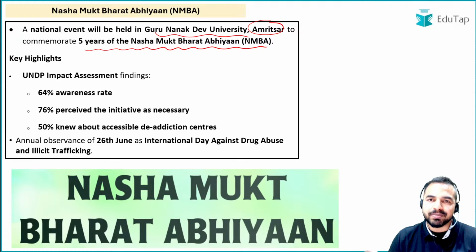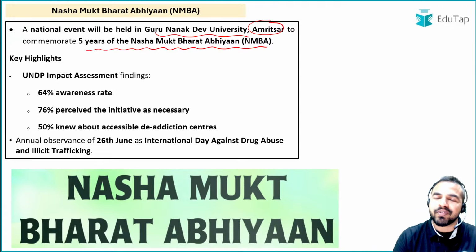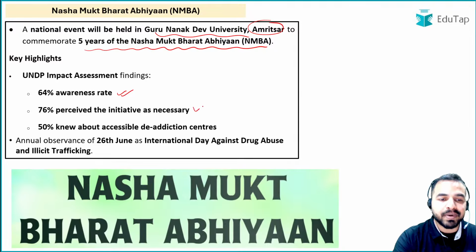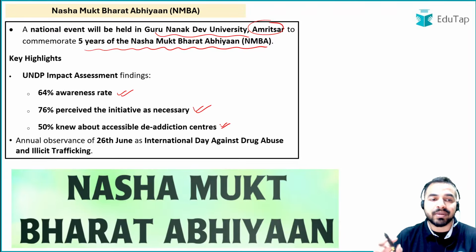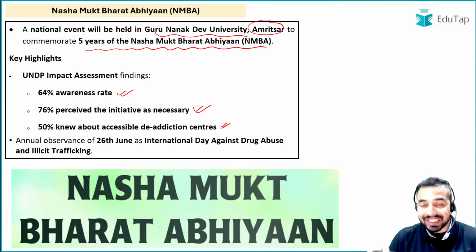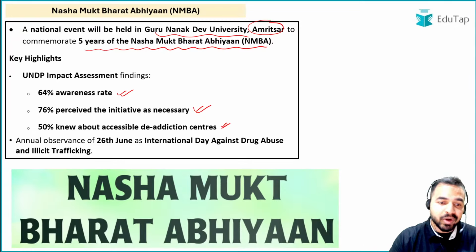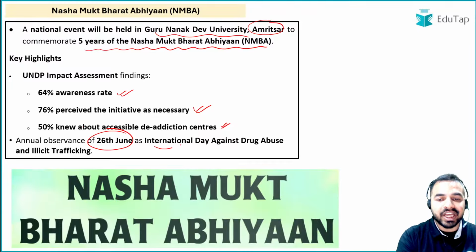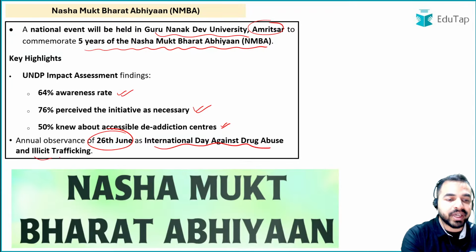And according to this particular report, the United Nations Development Program Impact Assessment found that there is 64% awareness rate, 76% perceived the initiative as necessary, and 50% knew about accessible de-addiction centers. So this was an assessment done by the United Nations Development Program, in which it found that 64% was the awareness rate about this program in our country, 76% of the people perceived this initiative as necessary, while 24% perceived that it was not necessary. 50% knew about accessible de-addiction centers in their places, right? The annual observation of 26 June is International Day Against Drug Abuse and Illicit Trafficking.